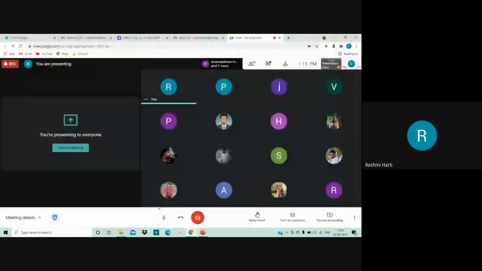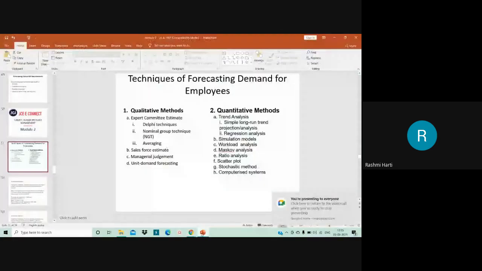Okay, so that is one of the sales forecast estimates. The major shortcoming of this estimate is that it is very subjective and judgmental, and it may not be right. The estimate may not always be right, and there is always a possibility of bias when it comes to sales force estimates. So that is one of the qualitative methods of demand forecasting.